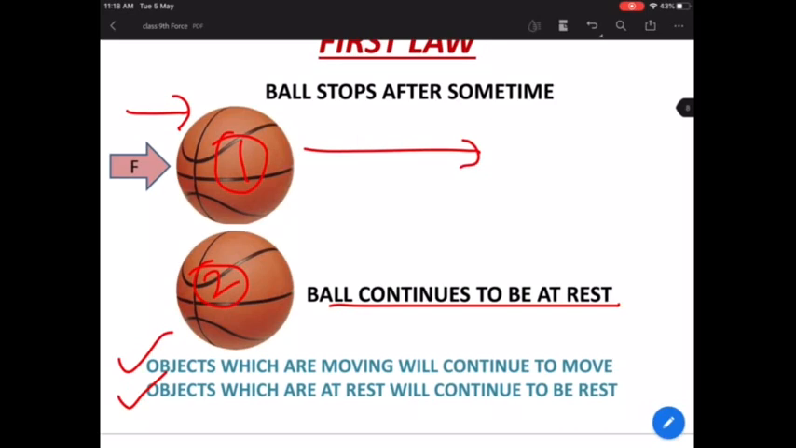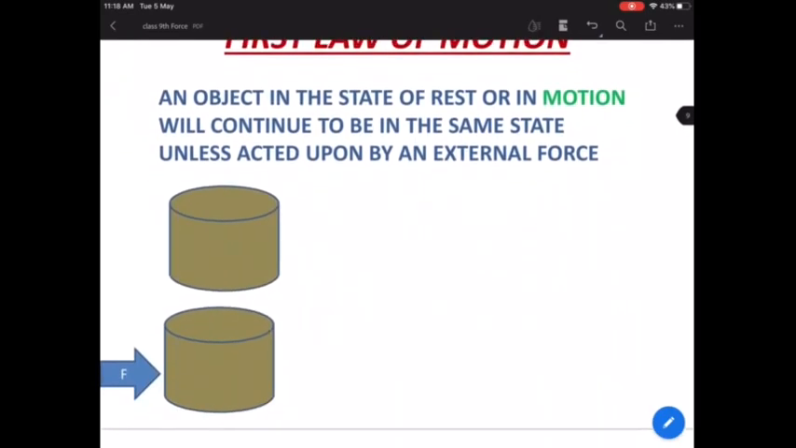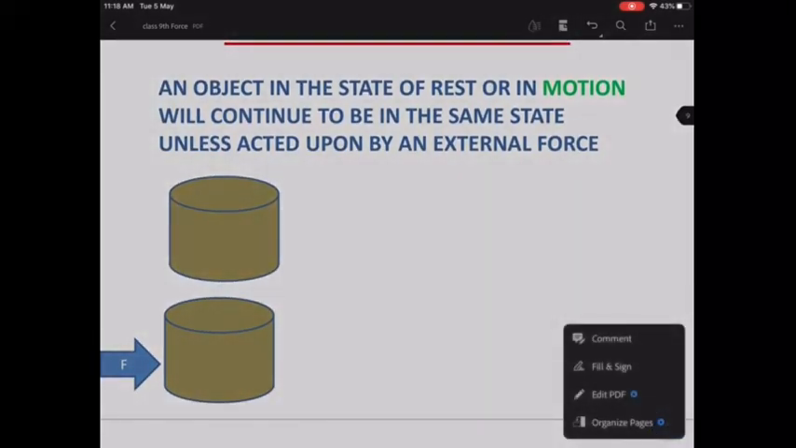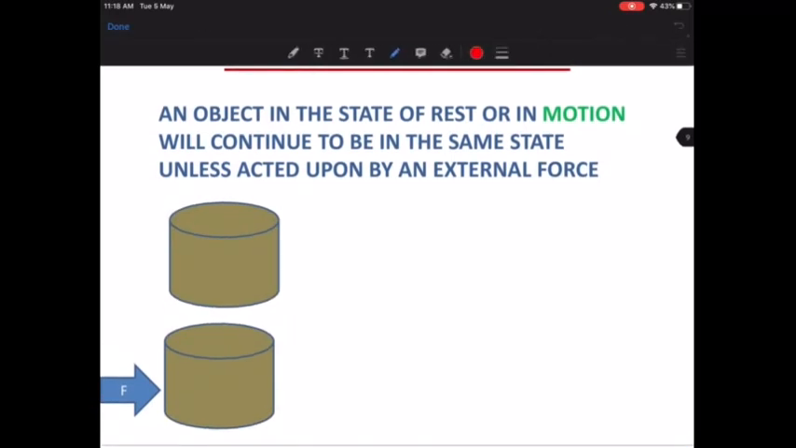Isn't it very simple? It really sounds simple. It is in fact simple. Look at the statement of the first law. An object in the state of rest or in motion will continue to be in the same state. Same state means whosoever is in motion will continue to be in motion. Whosoever is at rest will continue to be at rest. So whichever state the object is in, it is going to remain in the same state.